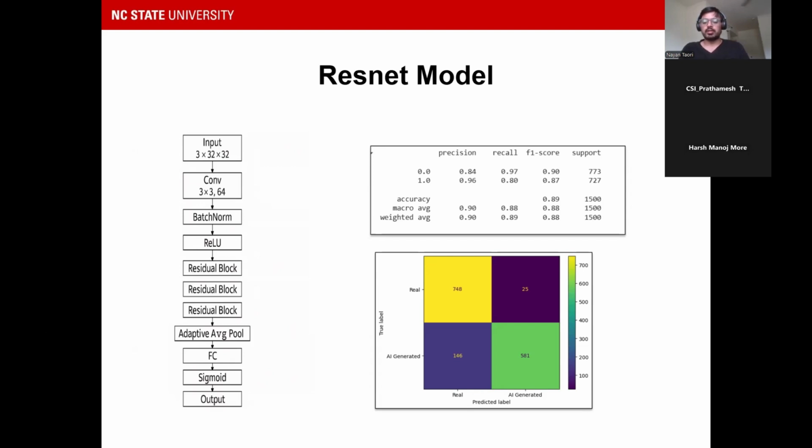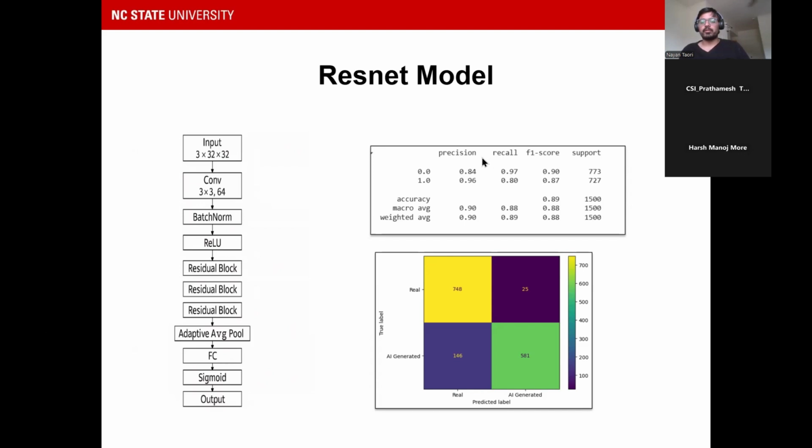There is an initial layer which accepts images of size 50 by 50, and there are residual blocks that have various layers. We are using a binary cross entropy loss function, and at the end of the layers a sigmoid function is applied.